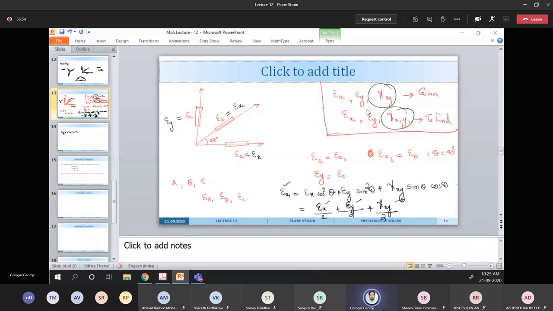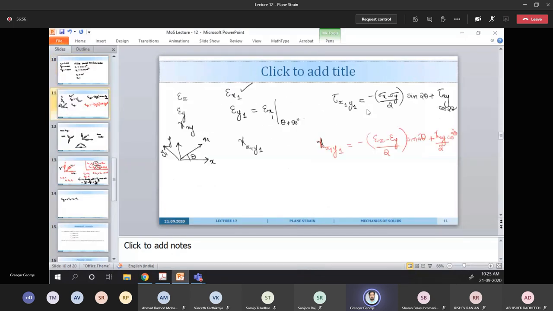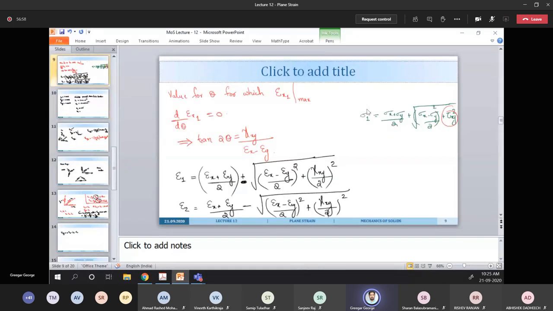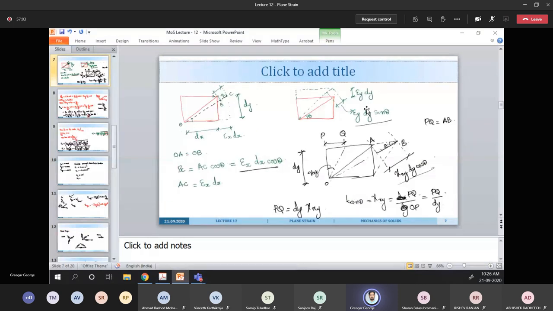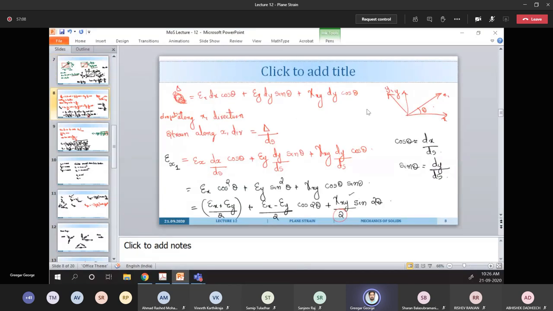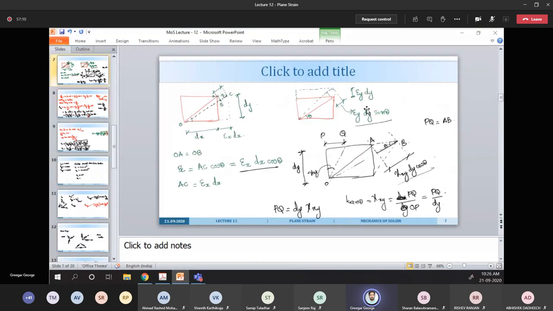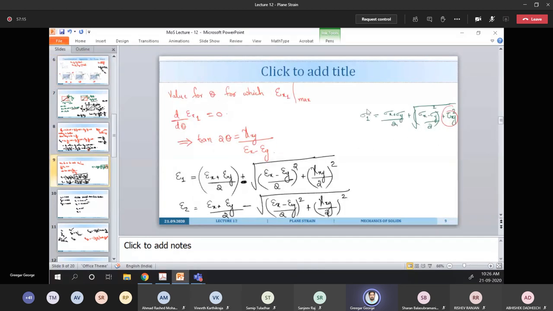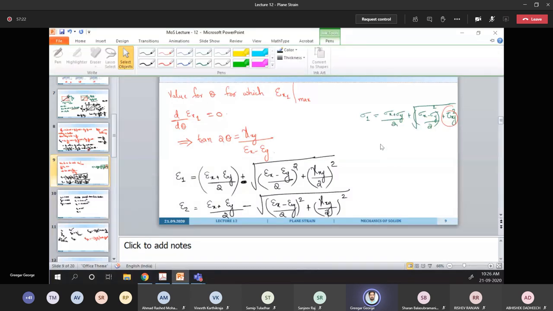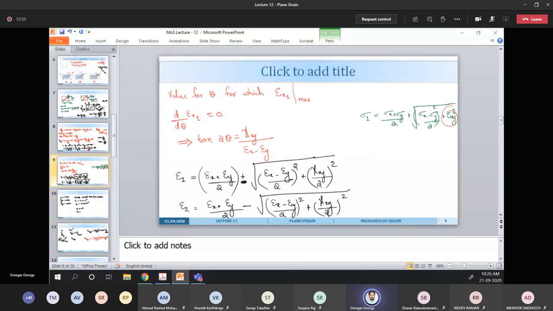When you plot the strain using Mohr circle, you will also get that square root term, which will come as epsilon x minus epsilon y by 2 whole square plus gamma xy by 2 whole square. So the maximum shearing strain will be this quantity in the square root bracket.